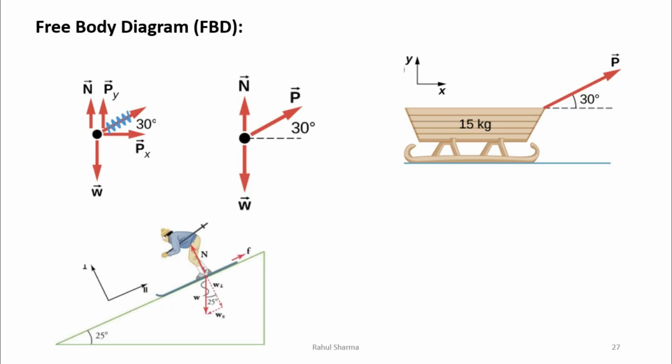Same like this, a person on an inclined surface will also have a number of components. Now this seems to be a very complex thing to find out, but it becomes very easy when we draw the free body diagram just like this. Now we can find out all the forces: friction, normal reaction, weight, or whatever the required value is.